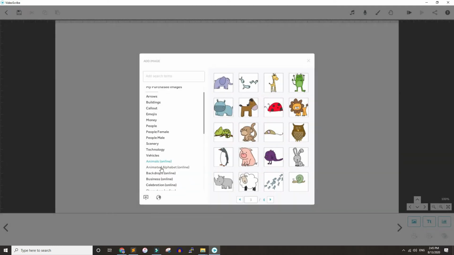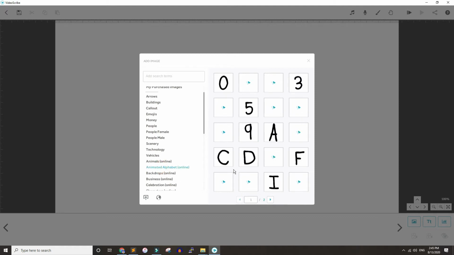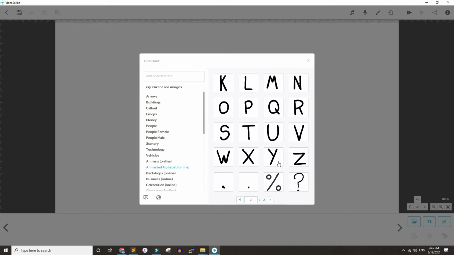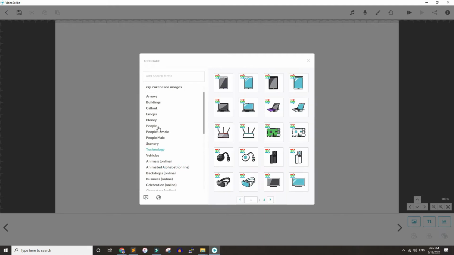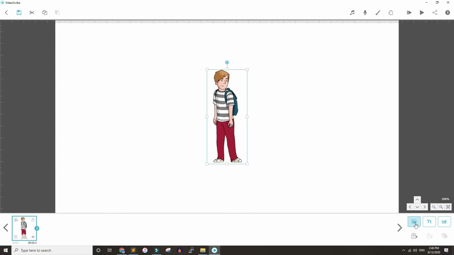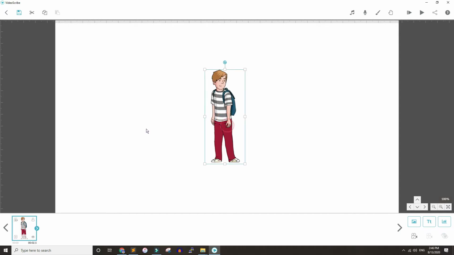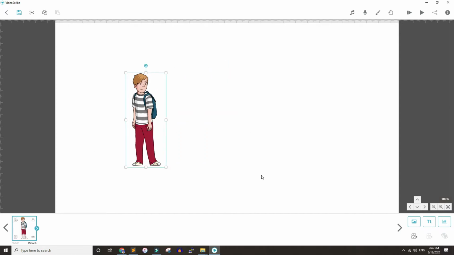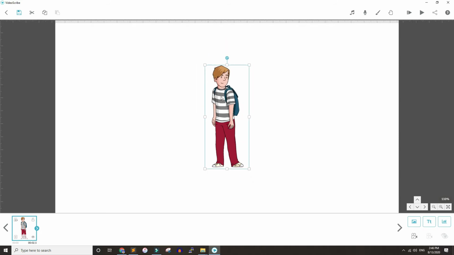There is one more thing, animated alphabet, basically ABC. If you want to teach them, or maybe some desserts, I think that can also be helpful for you. So let's load some things here, maybe a kid. Oh, so yeah, here is our kid. This is your canvas. You can zoom in, zoom out.